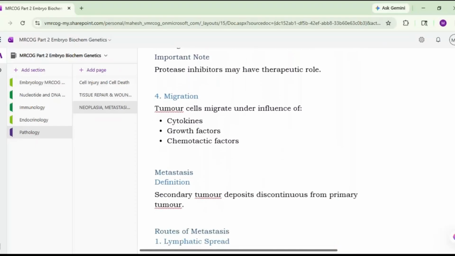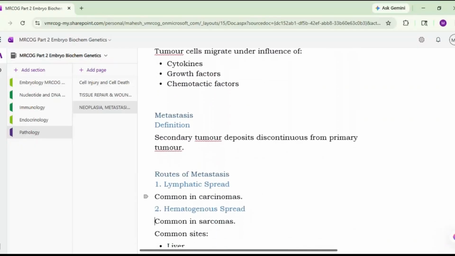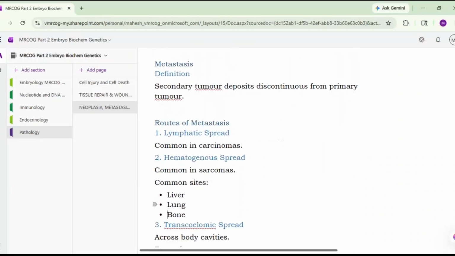So how does the metastasis happen? What is metastasis? Metastasis is the secondary tumor deposit discontinuous from the primary tumor. And what are the routes of the metastasis? It may be lymphatic spread, which is common with the carcinoma. This also you should remember. Lymphatic for carcinoma. Hematogenous spread is common in sarcoma. Common sites are the liver, lung, and bone.